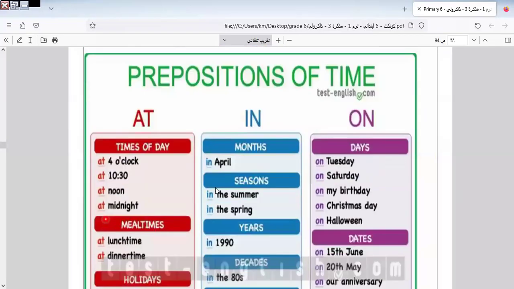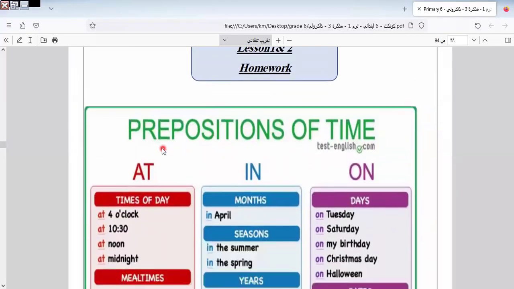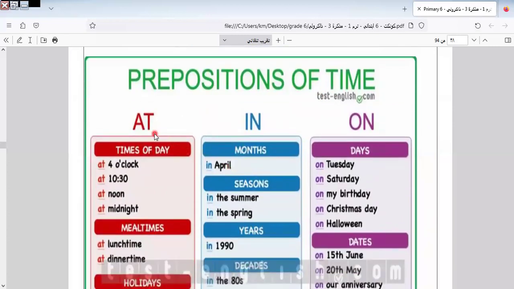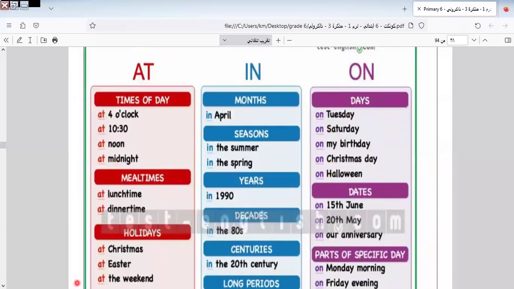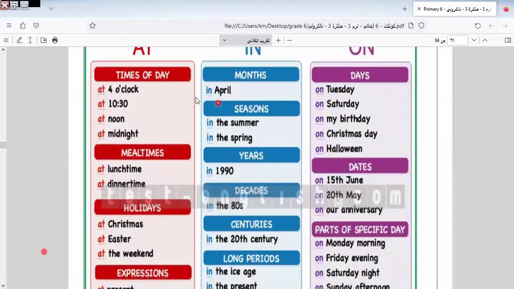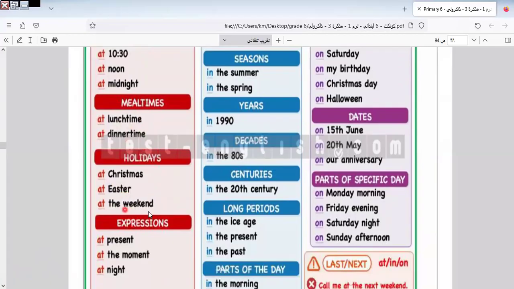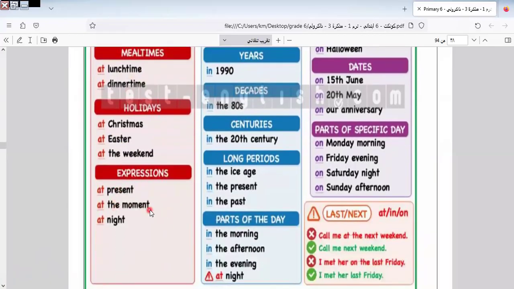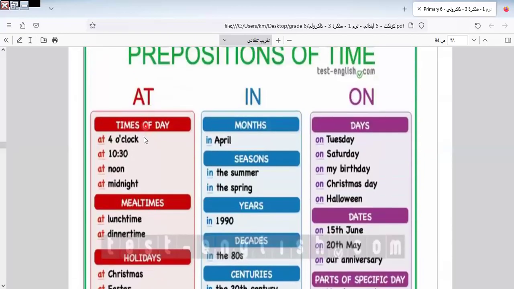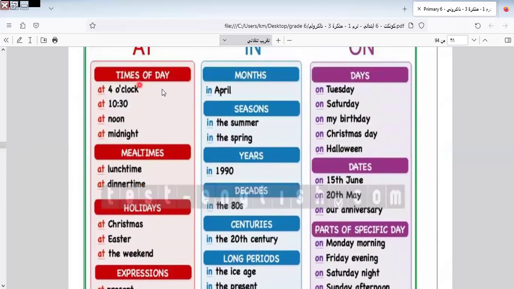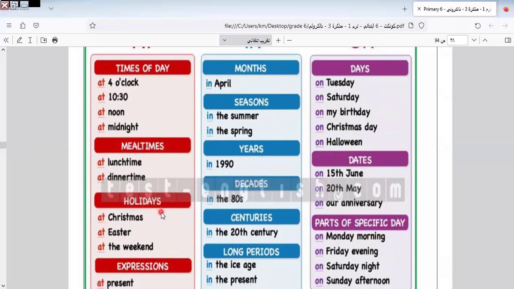Let's continue the rest of the exercise of the unit. Here we have the prepositions of time. We have at, we have in, and we have on. Let's know the use of every one of these prepositions. At, we use at with time of day, like at 4 o'clock, at 10:30, at noon, at midnight. We use it with meal times, like lunchtime, dinner time, at Christmas, at Easter, at weekend, at present, at the moment. At night, not at the night, at night. So here we use at in these cases: times of day, meal times, holidays, and expressions.